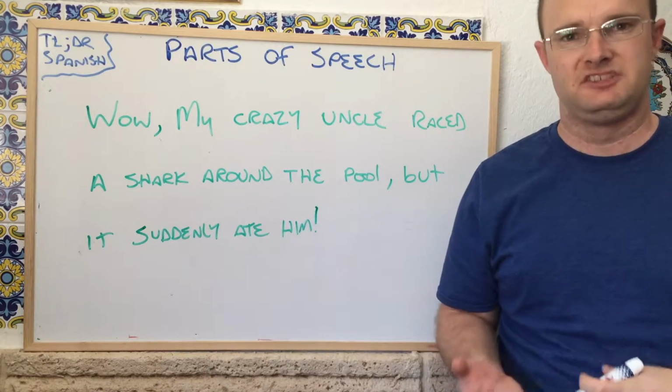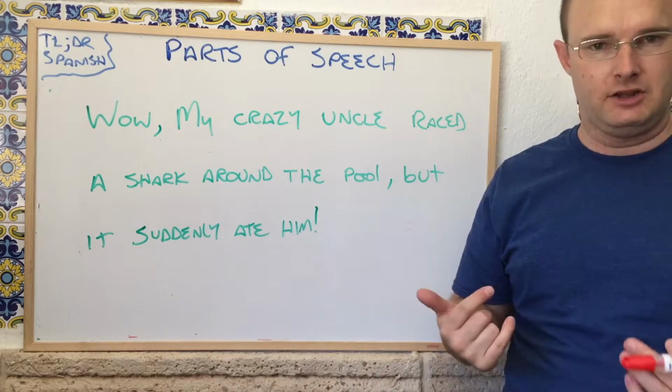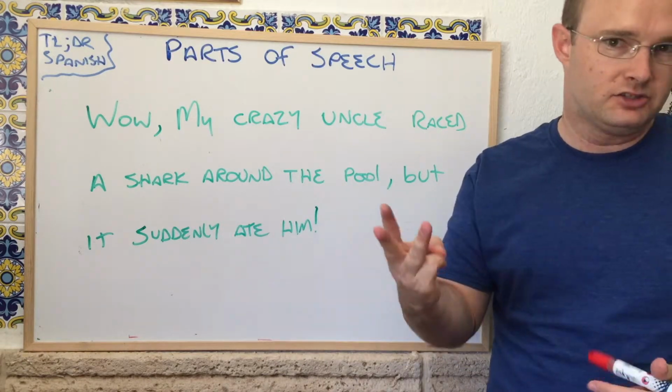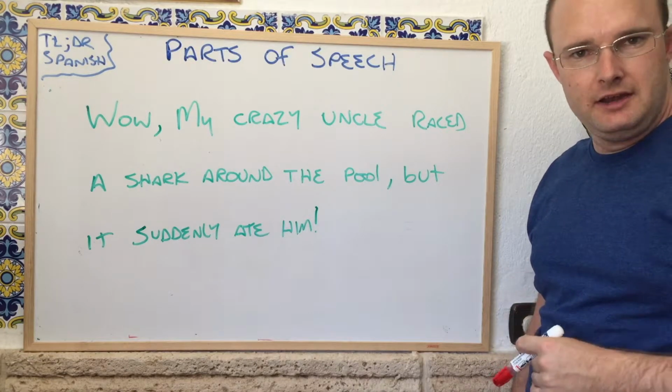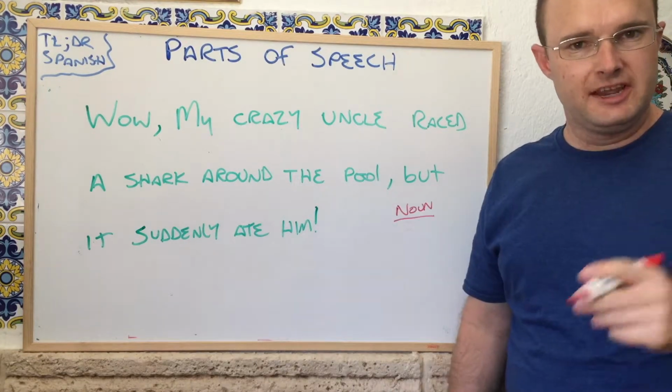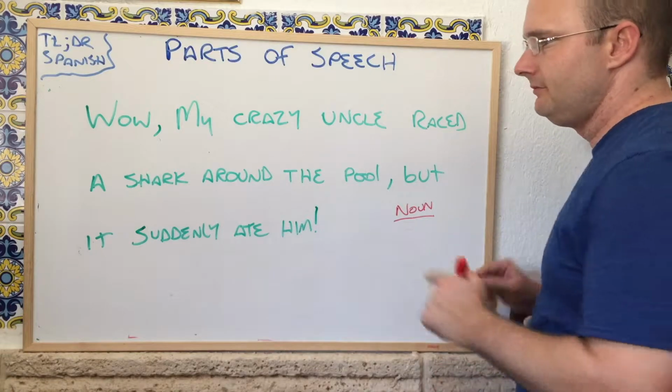Let's talk about parts of speech. We're going to start with nouns. Nouns are people, places, things. So take a look, and I want you to pause and underline everything that you think is a noun. So let's take a look at some of those nouns.